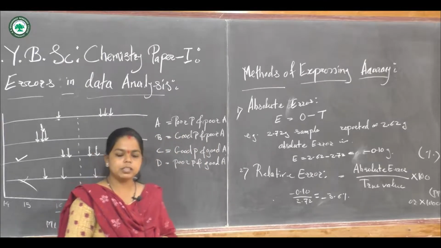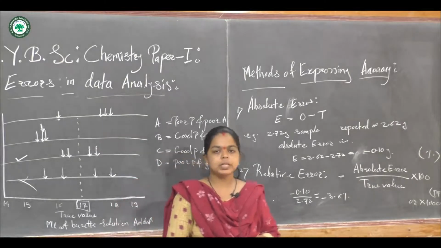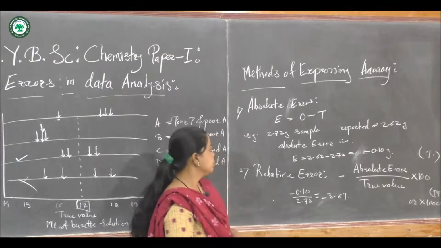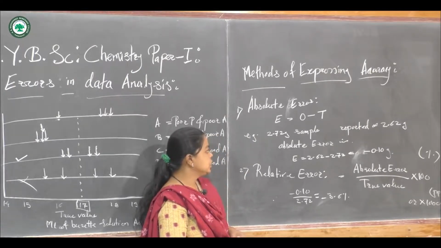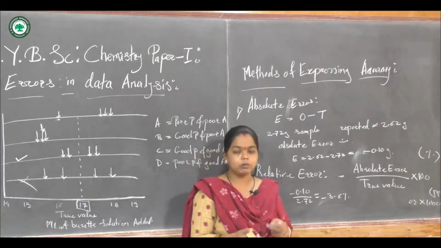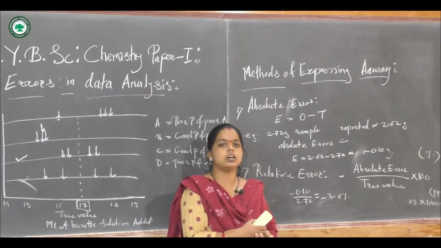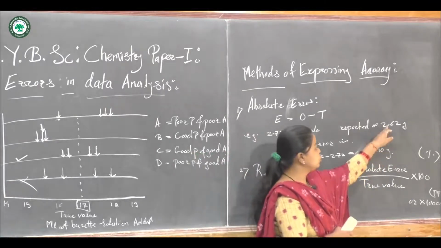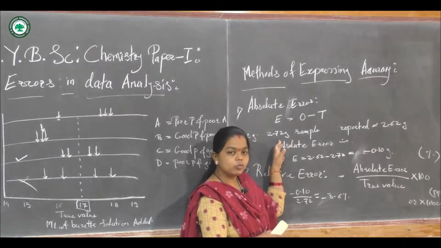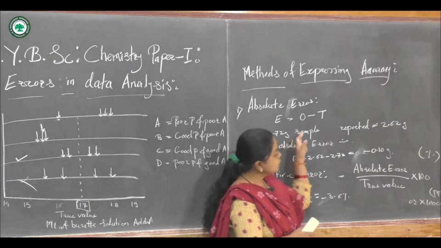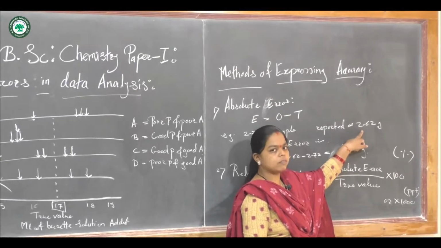It is the difference between the observed value and the true value of the measurement. It is called the absolute error. If we consider the example that 2.72 gram of the sample is taken, and when it is measured we get the value 2.62. So 2.72 is the accurate value, the true value, and on measurement we get 2.62, which is the observed value.